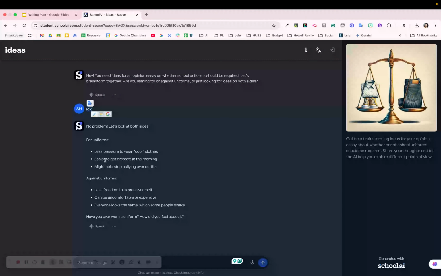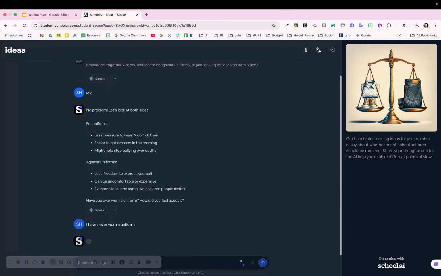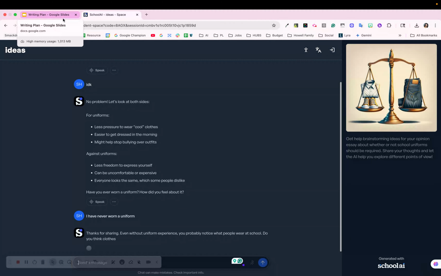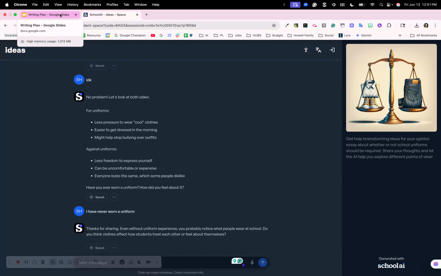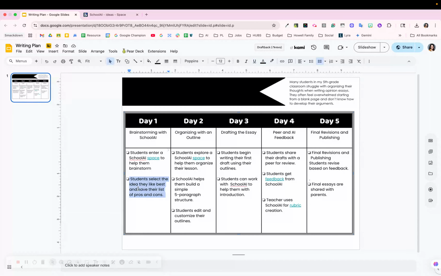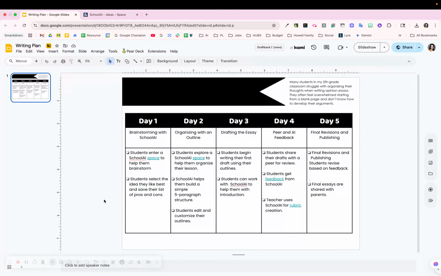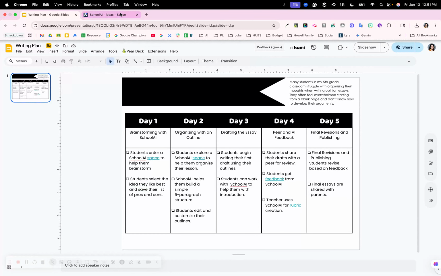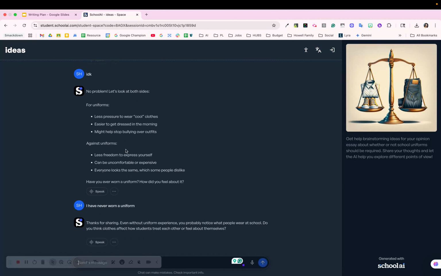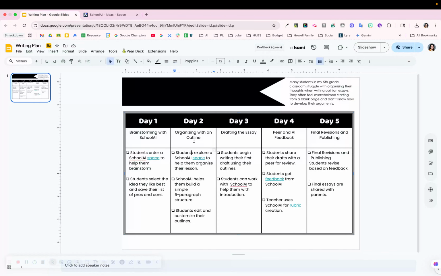I can be like, I don't know, right? And they can say for uniforms, against uniforms. And then they can think about it like, I have never worn a uniform. It can help them think about this topic and make sure that they have a strong agreement with what they're about to be arguing. After they do that, they can then select the idea that they best like, and they're able to save their list. So they're able to come in, take notes, look over what they've said with that bot and used in that space. Then they're ready to organize with an outline.